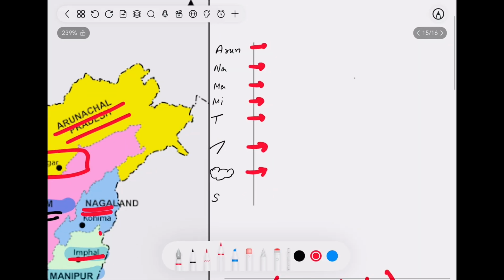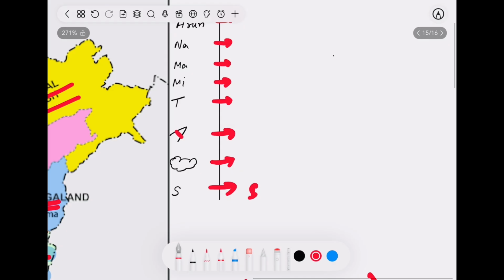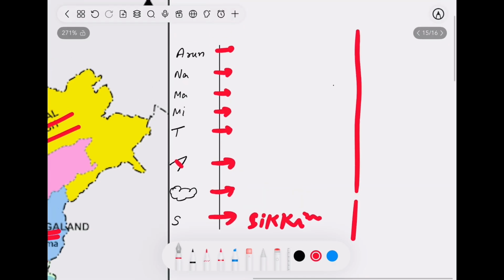So please complete this table on your own and comment down below. Was this helpful for you? Arun, Namami, T, this is A, this is Cloud, this is S, which is Sikkim. And also try to remember capitals of the respective states.